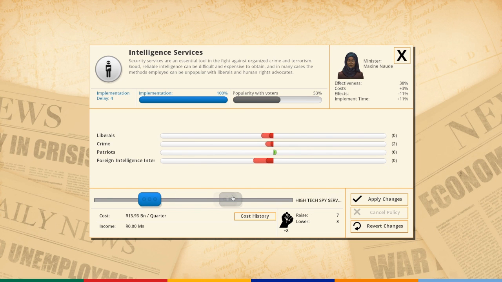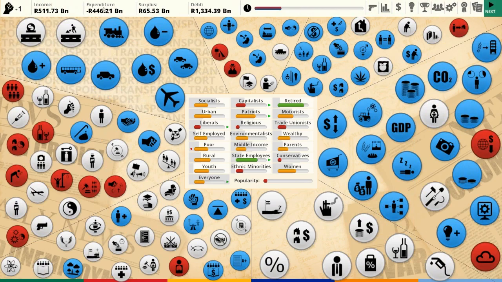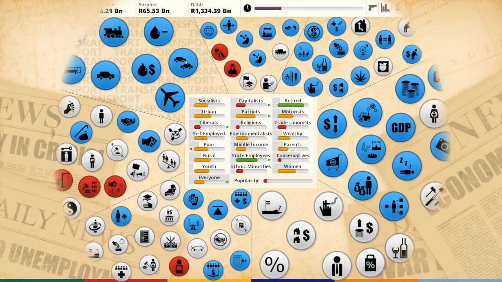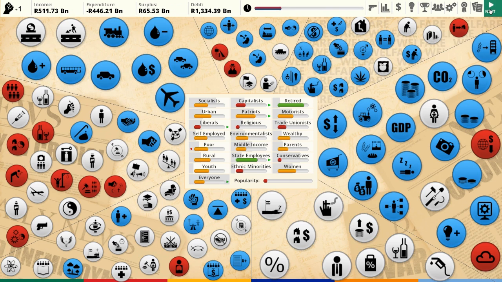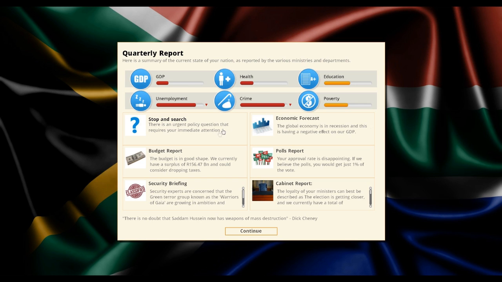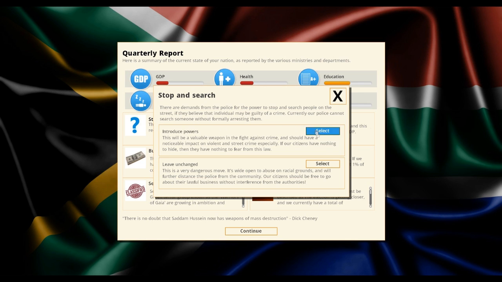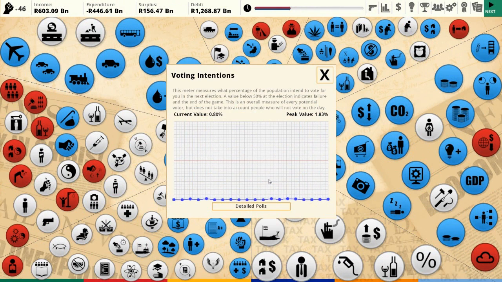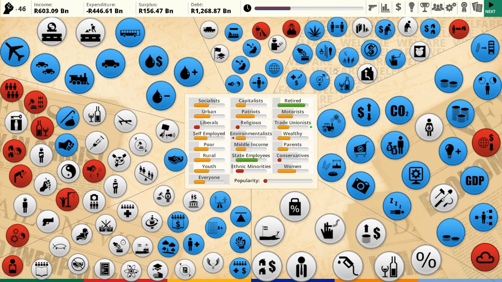It's also good for fighting crime. The Liberals are just going to have to deal with it, because I've got a budget surplus. I was going to say, I'll just throw them some art subsidies and the Liberals will be happy. It's like the cynicism, Sam. Stop and search. Well, we do have a lot of crime. You know. Everything's going our way. How's our popularity? Look at that, rocketing up.